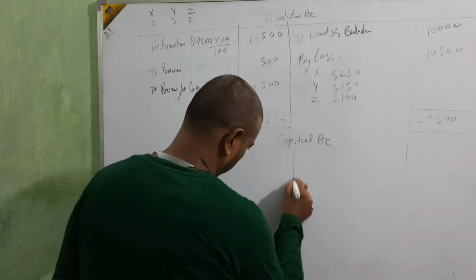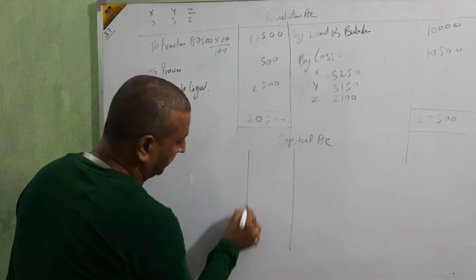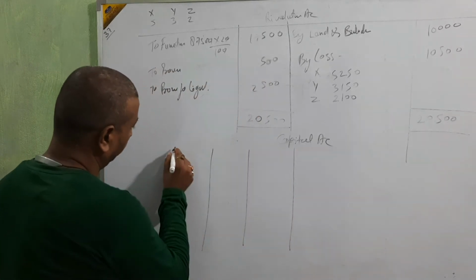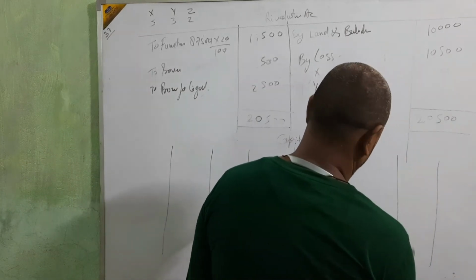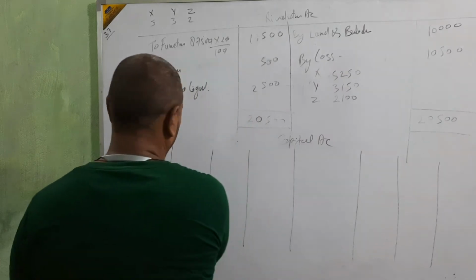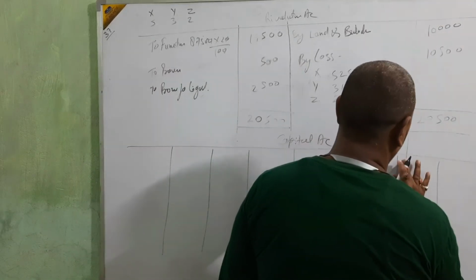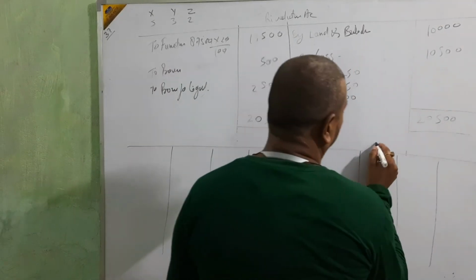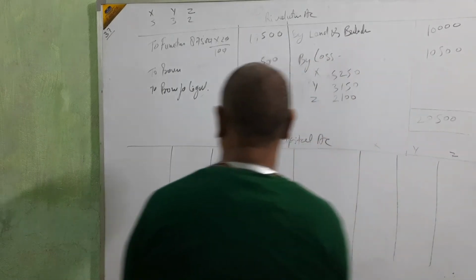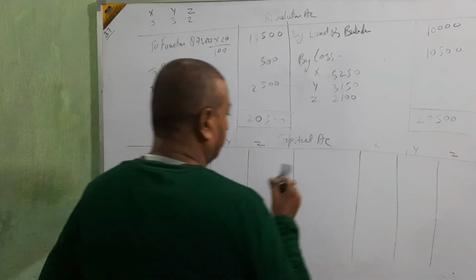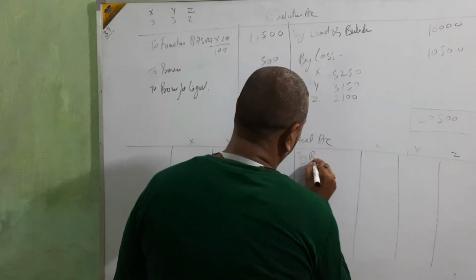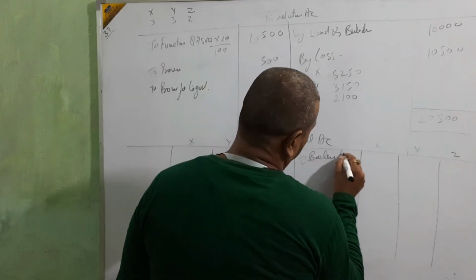In this capital account, there are 3 partners: X, Y, Z. Then the opening balance.